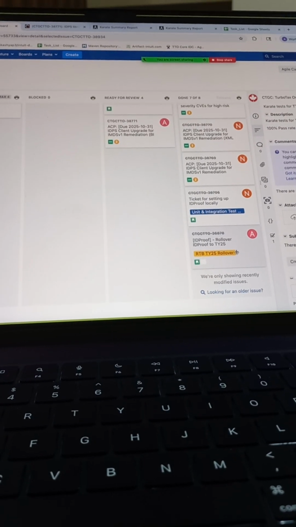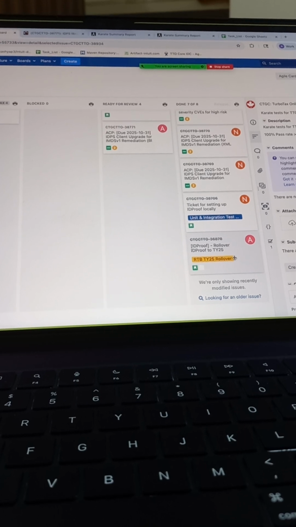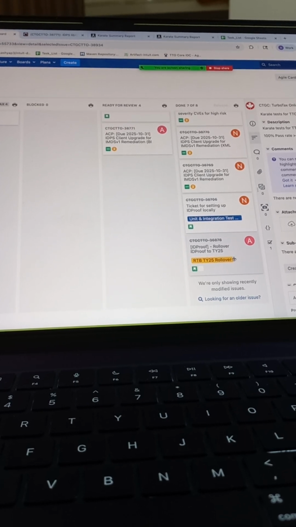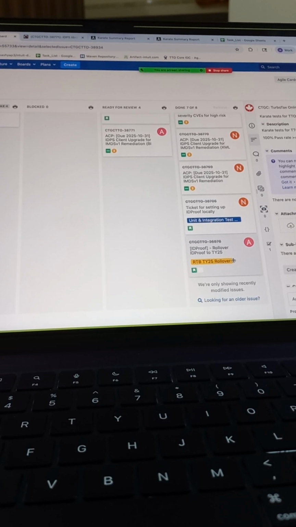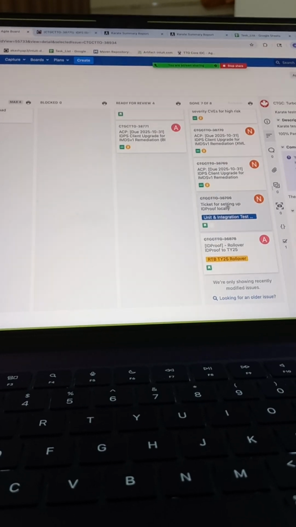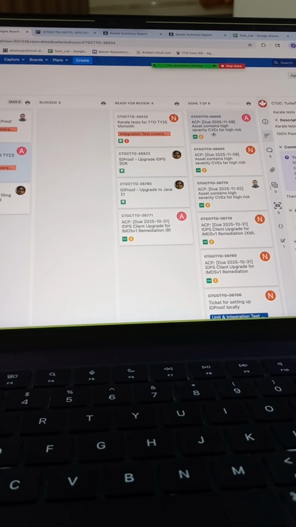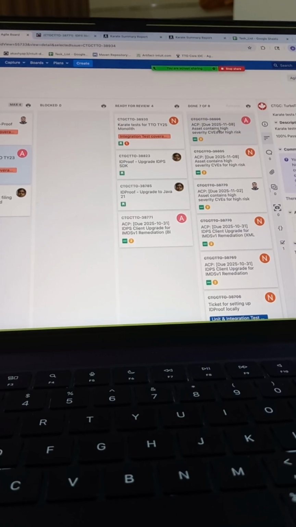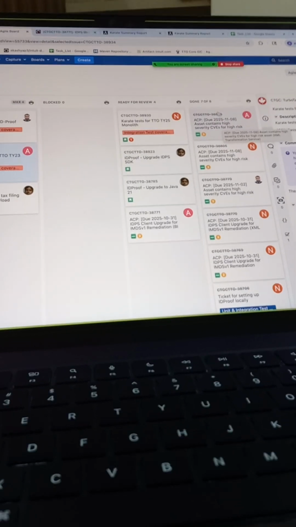Nothing specific to TY25 for you to test. To check TY25 is working, just create a TY25 user and make sure that you're able to search for that user in ID proof in call. Okay. And similar for the CV fixes also, this one automatically got closed once the PR merged.